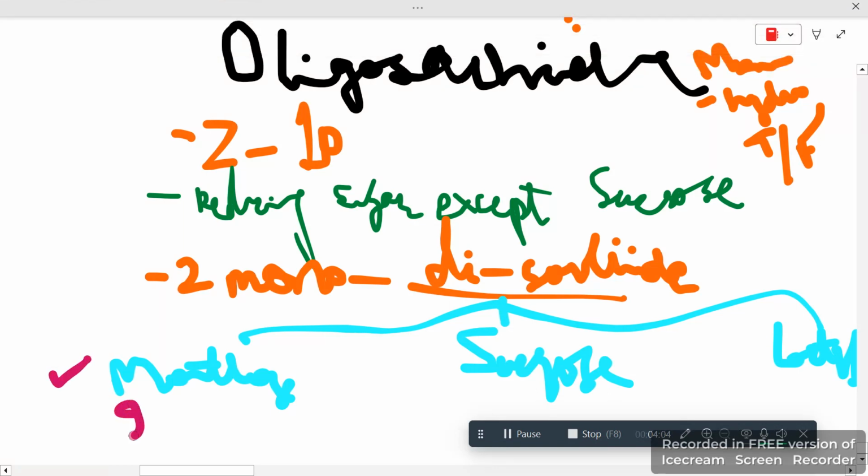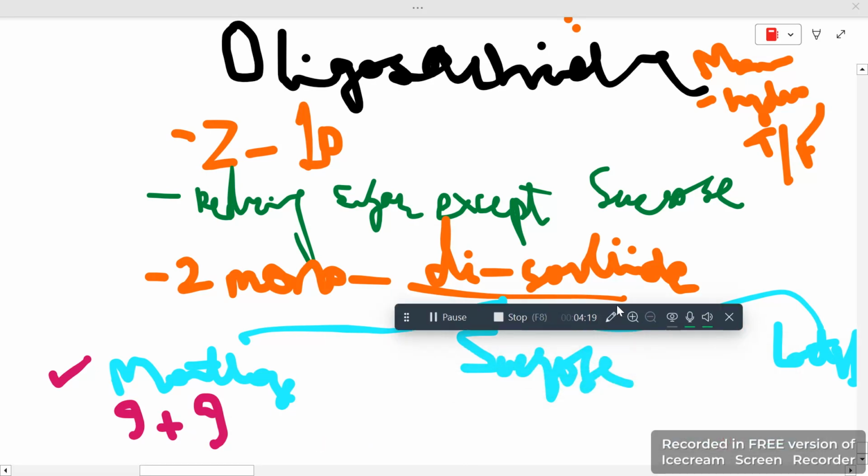Okay, maltose composition is what? That is made up of glucose. This is G. Glucose plus glucose will form maltose. So what are these? These are the composition. We call this the composition of maltose, known as glucose plus glucose.